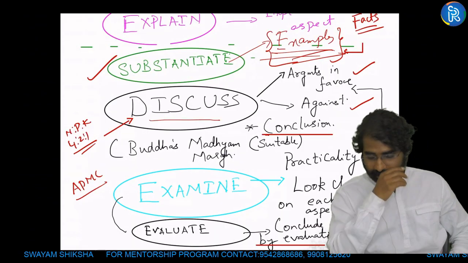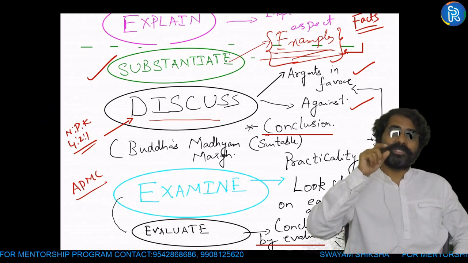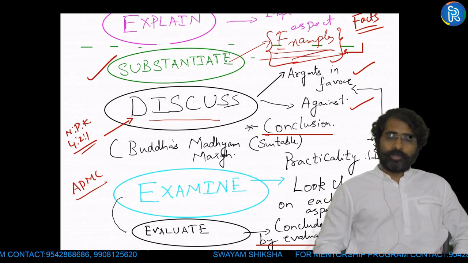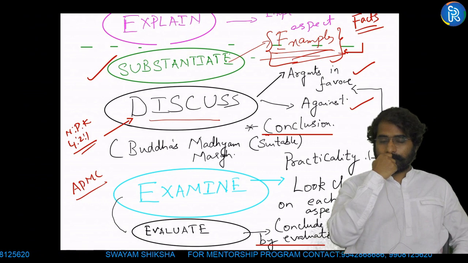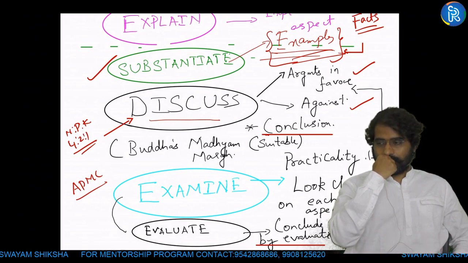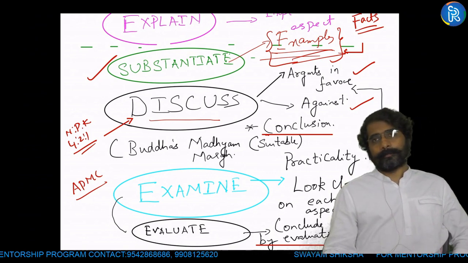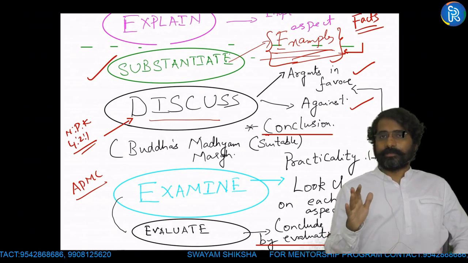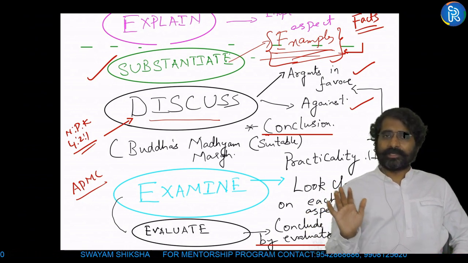Now similarly, when you talk about examine, what does it mean? You are looking close at each aspect. Examine means looking close. There was this question: GST reforms brought in by the government, though benefited in terms of increasing tax revenues for the central government, has created certain hurdles for the states.